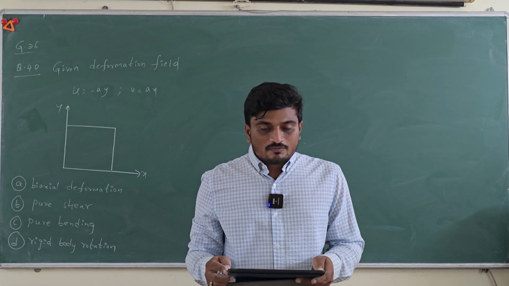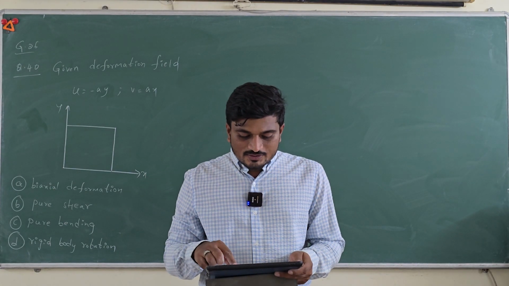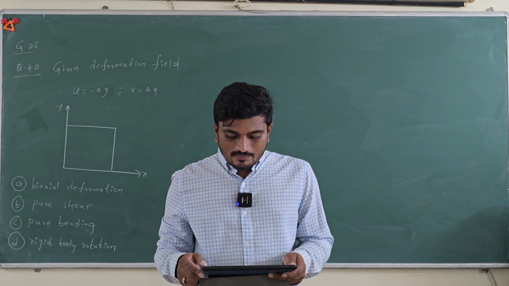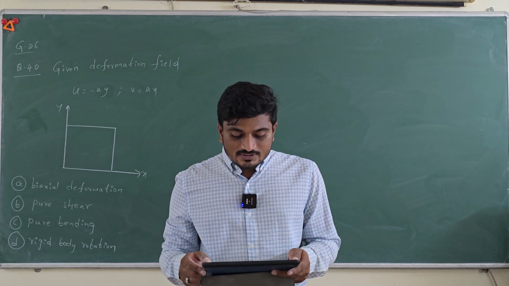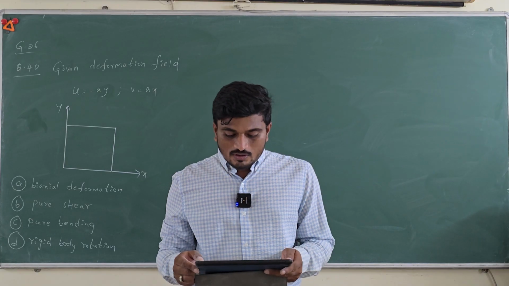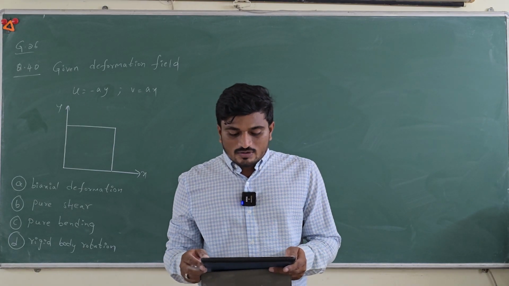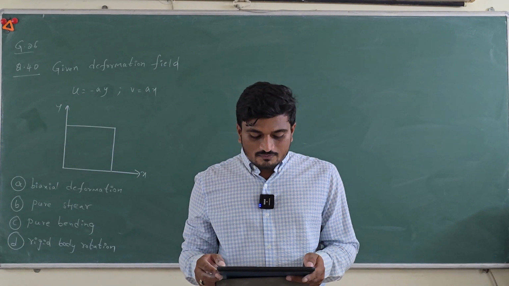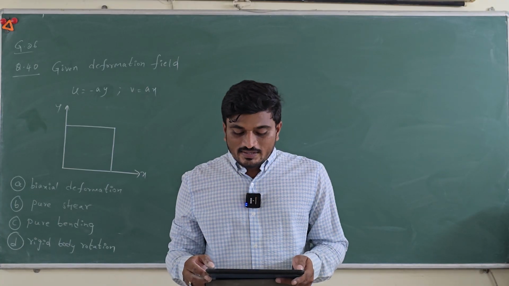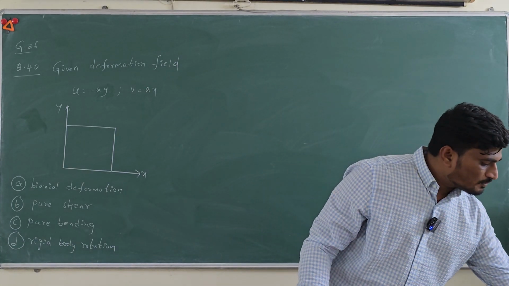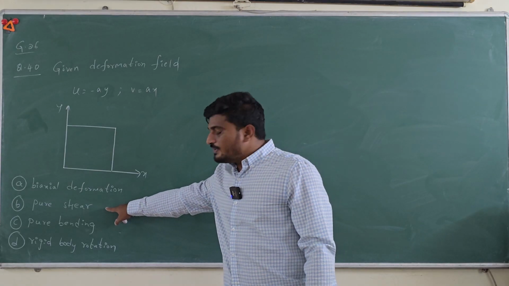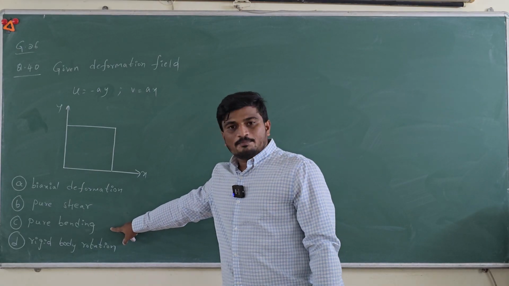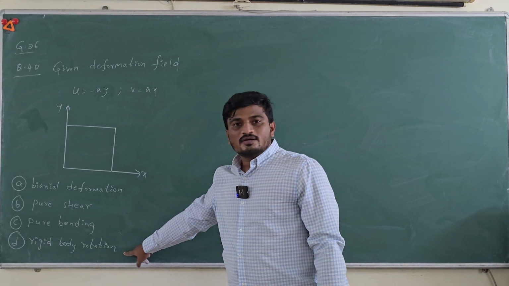Let's solve question number 40. Consider a unit square body as shown in the figure below. The body is subjected to the deformation field U is equal to minus AY and V is equal to AX, where A is a constant. Due to the application of this deformation field, the body undergoes, so they are giving you four options. Option A, biaxial deformation, option B, pure shear, option C, pure bending, and option D, rigid body rotation.